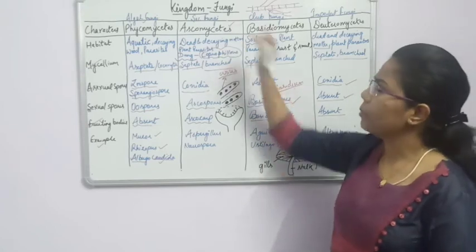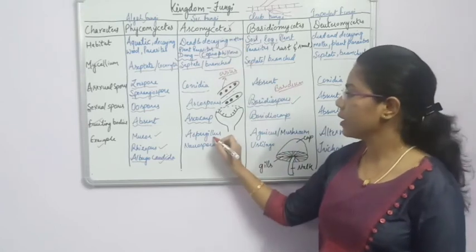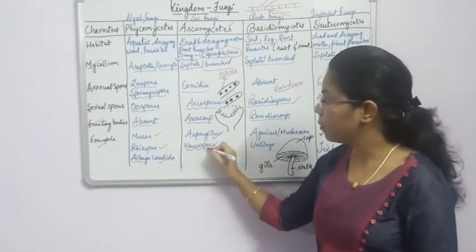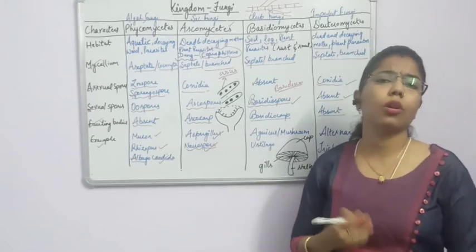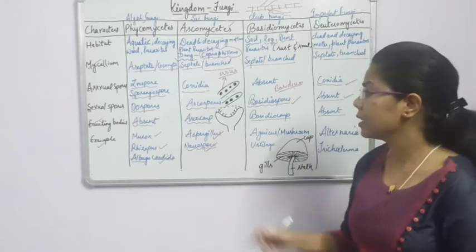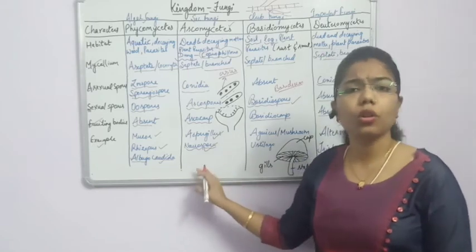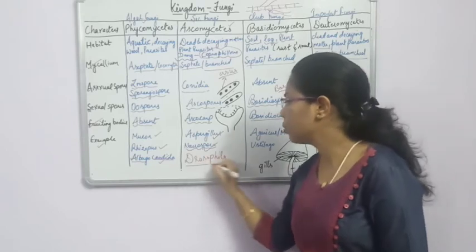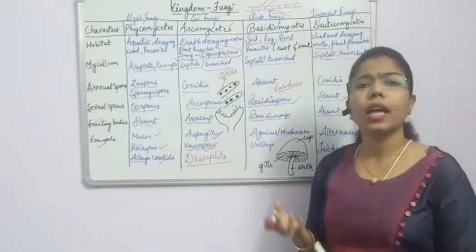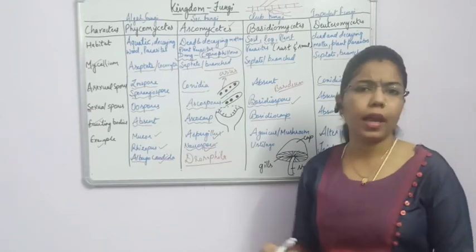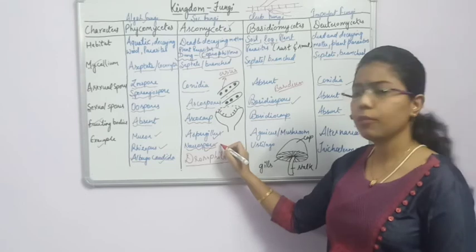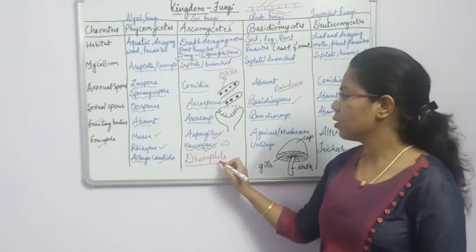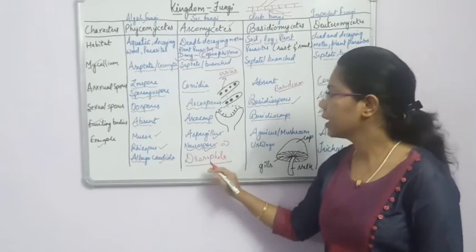Now the examples of Ascomycetes are Aspergillus and Neurospora. This Neurospora is very important. Why? Because Neurospora is also known as pink fungi, and we also call it the Drosophila of the plant kingdom. What is Drosophila? Drosophila is used in the genetical studies of animals. In case of plants, if we have to study the genetic constitution, we take Neurospora. So it is known as the Drosophila of the plant kingdom.